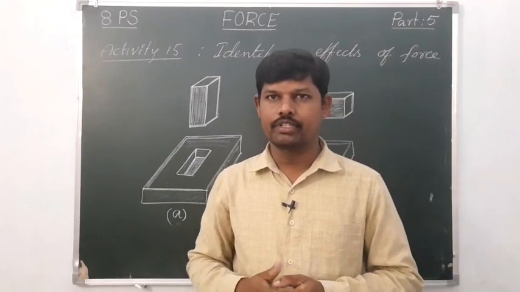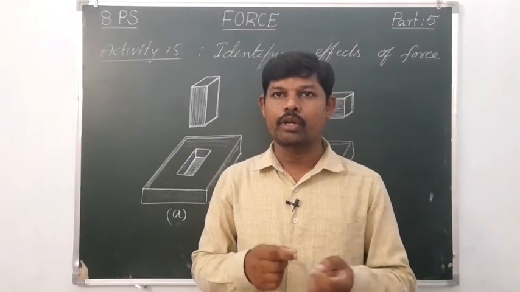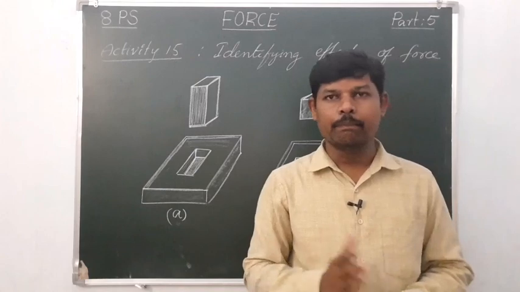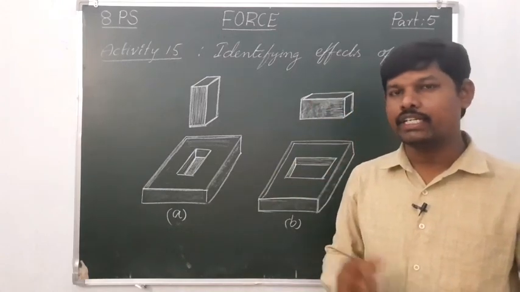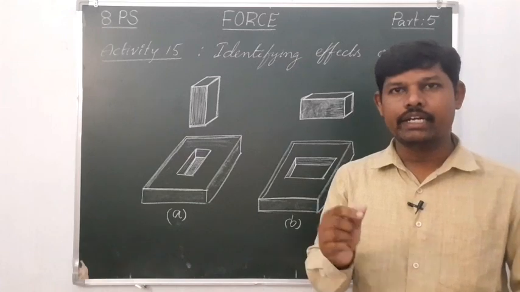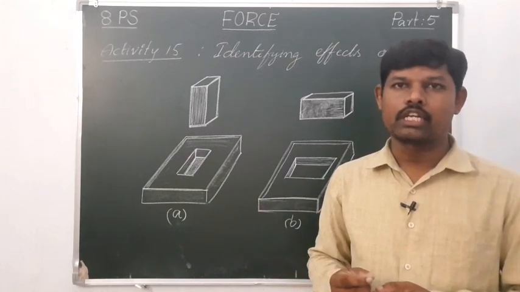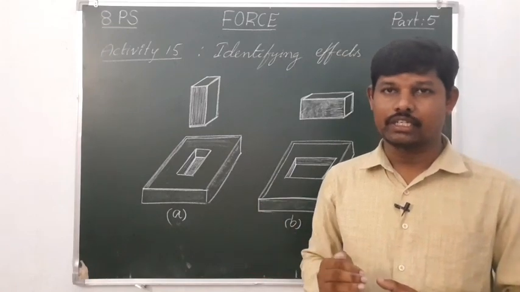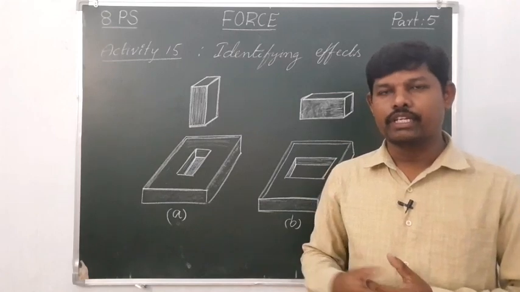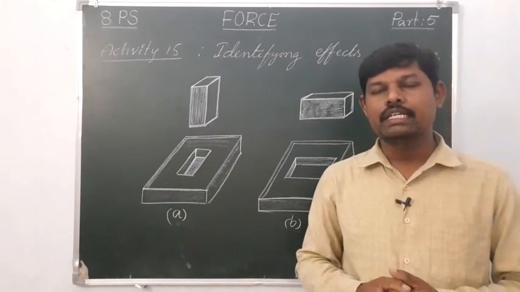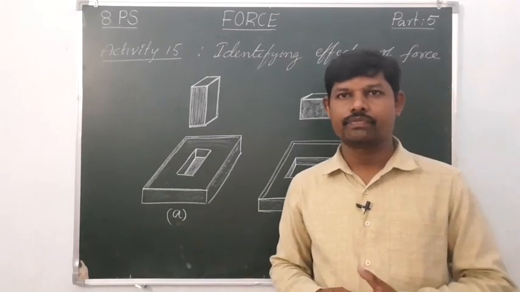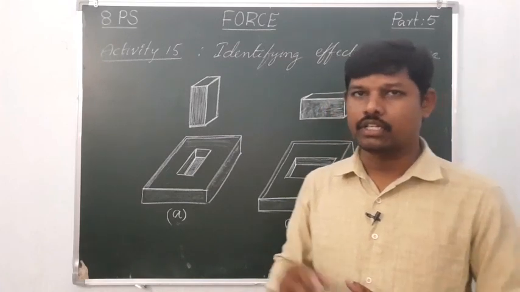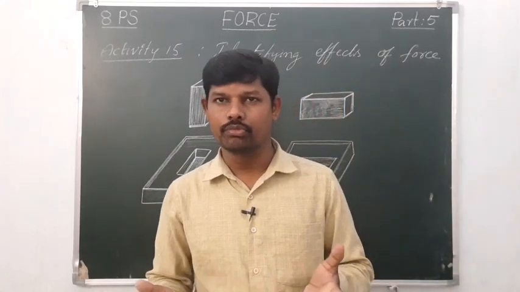While cutting vegetables, we use a knife with a sharp edge. The sharp side can cut more easily than the blunt side of the knife. What is the reason? Because the contact area of the sharper side is very small, and the blunt side's contact area, that means the surface area of contact, is more. From this we can understand that if the area of contact is more, the exerted pressure is less. If the area of contact is less, the exerted pressure is more.